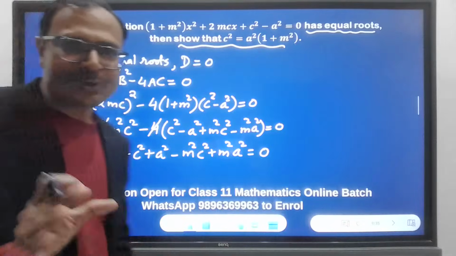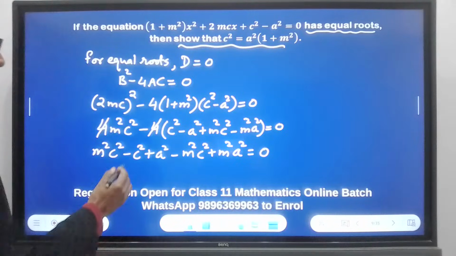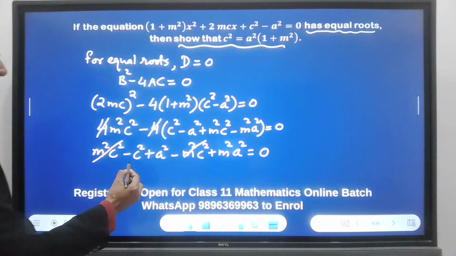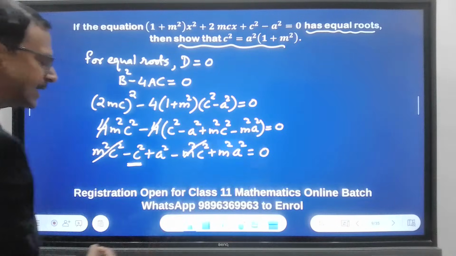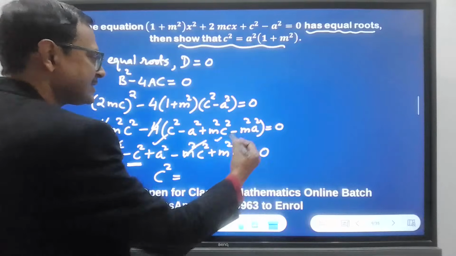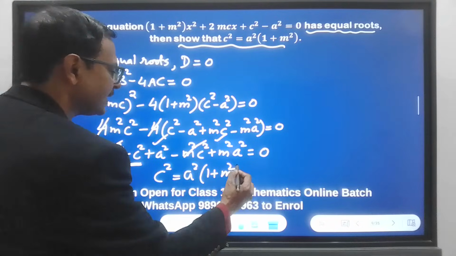So already, see, so many people are writing. They have proved it already. Nice. Very nice. So m square c square gets cancelled, and just shift this minus c square to the other side, it becomes plus c square. So c square, and then we have this term and this term in which a square is a common factor, and 1 plus m square is what you get.